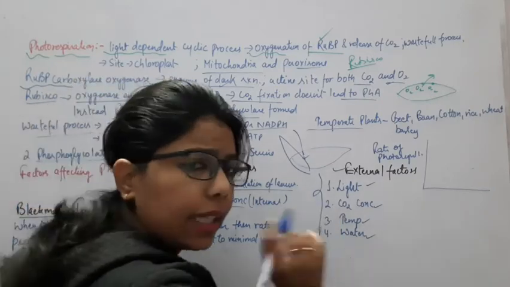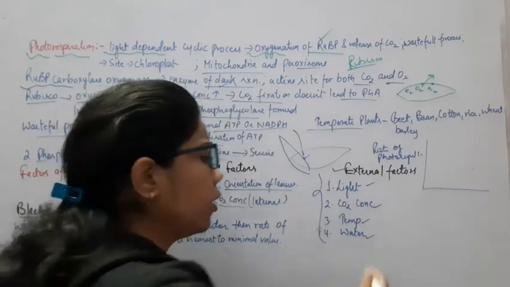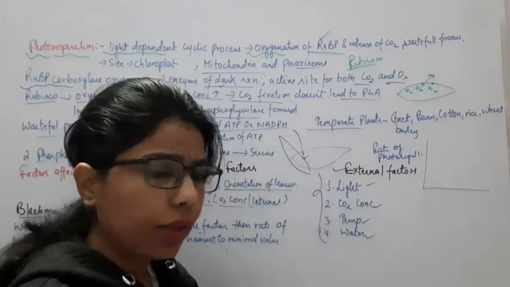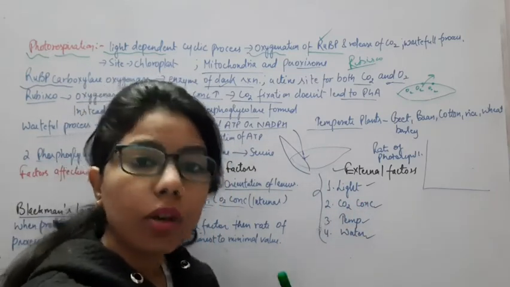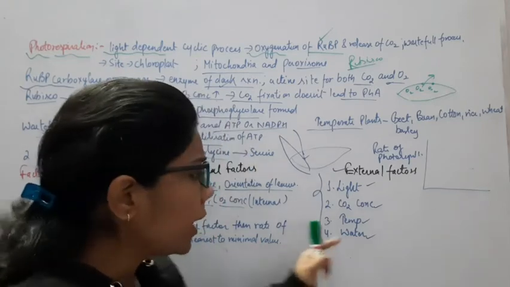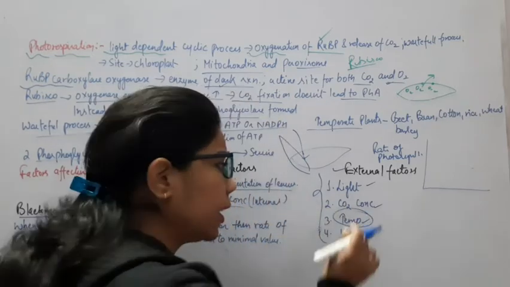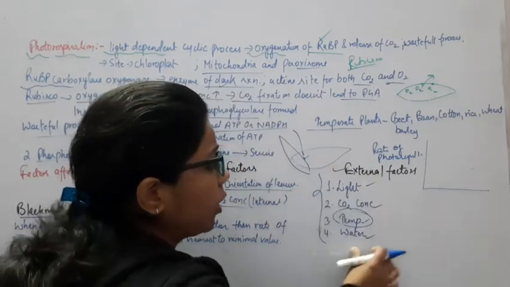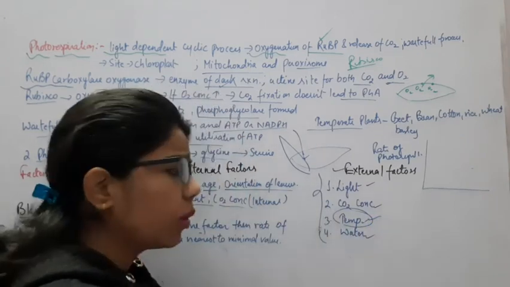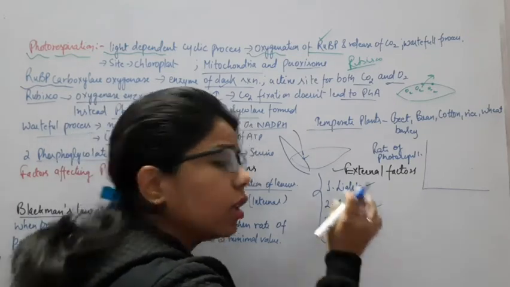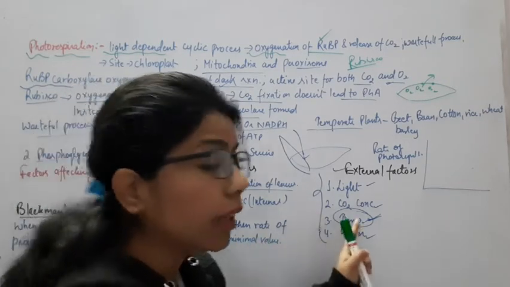For example, light is sufficient, CO2 concentration is sufficient, water is sufficient, everything is fine. But what about the temperature? If the temperature is low, there will be no good rate of photosynthesis. So the rate of photosynthesis gets affected and we move towards the temperature, because it is the minimum thing. We have completed all the other factors, but we have not achieved the proper temperature, so the rate of photosynthesis is affected.